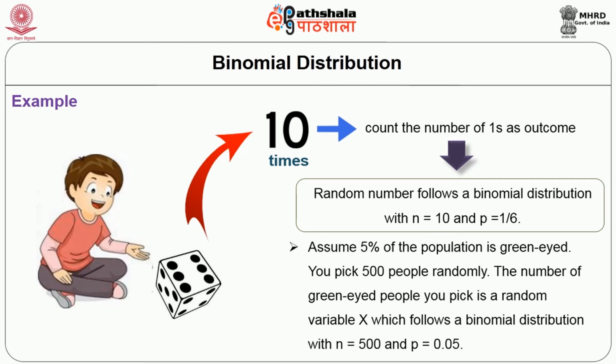For example, assume 5% of the population is green-eyed. You pick 500 people randomly. The number of green-eyed people you pick is a random variable X, which follows a binomial distribution with n equal to 500, and the probability is 5%. That's all about the binomial distribution.